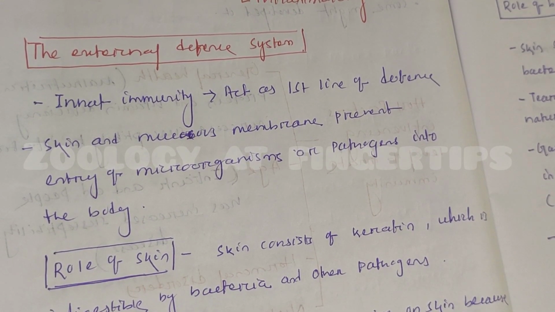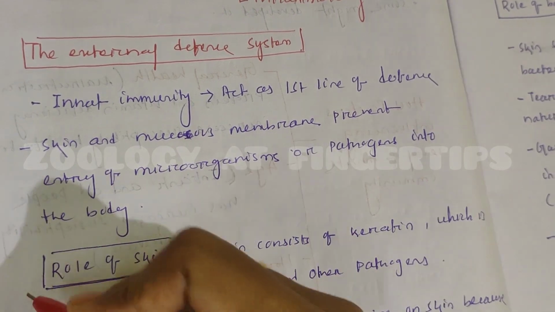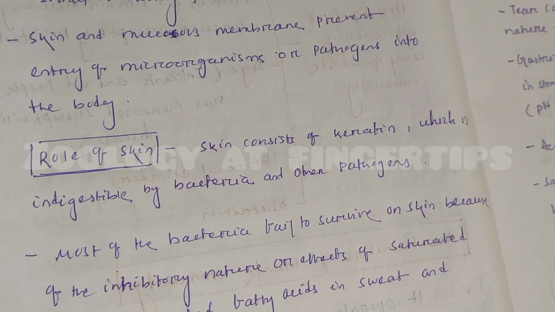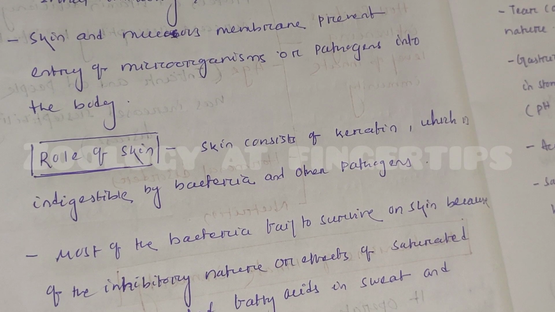Skin and mucous membrane, which are physiological barriers, prevent entry of microorganisms or pathogens into our body. Then come to the role of skin. Skin consists of keratin, which is indigestible by many bacteria, so they cannot enter through the intact skin.